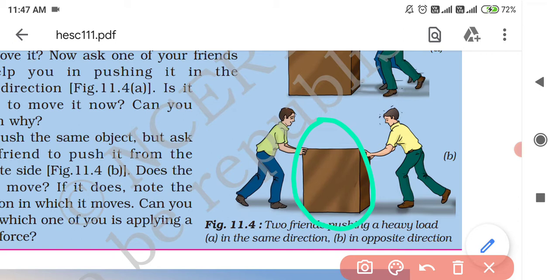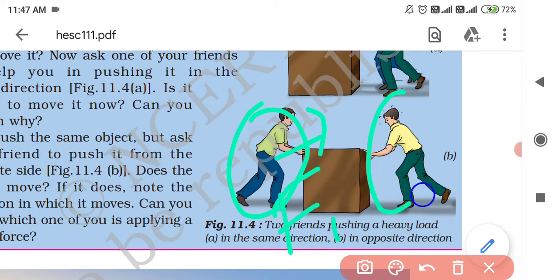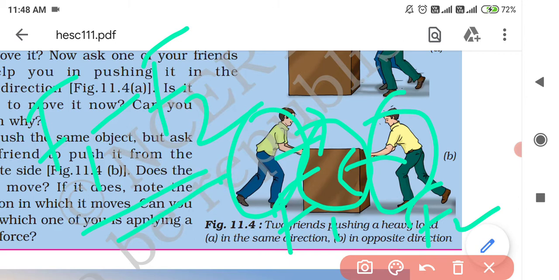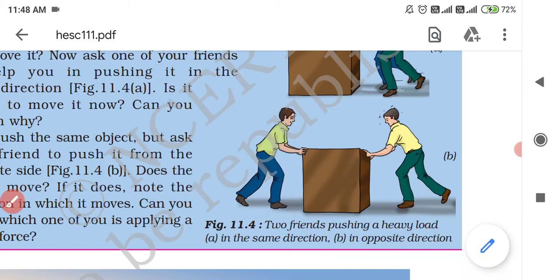That is why it will move slowly to the right-hand side, because from the other side this man is pushing it. Understood? Suppose this man is pushing with force F1 and this man is pushing with force F2 in the opposite direction. Then the net force acting on this box will be equal to F1 minus F2. There will be a difference between the two forces.